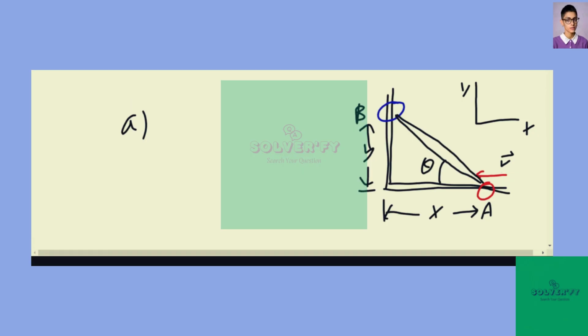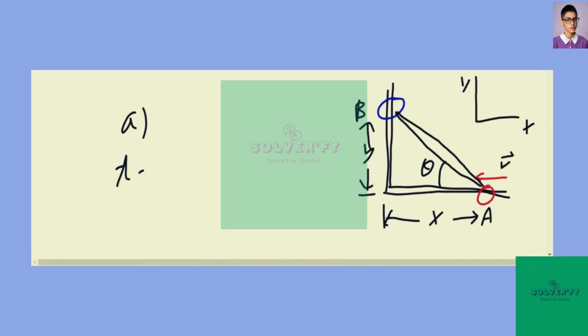In this problem, we're asked to compute the speed of the blue bead as a function of the speed of the red bead, or A, and the angle that the rod makes with the x-axis. Note the following: tangent of theta is y over x.